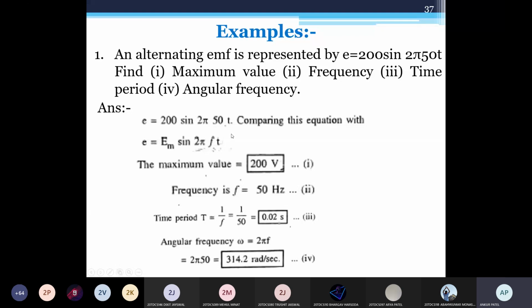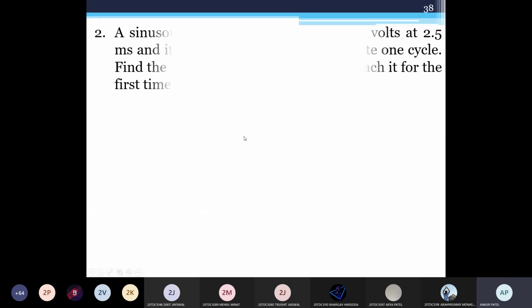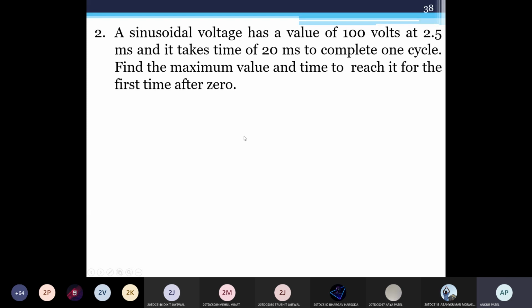Now we'll move to another example. A sinusoidal voltage has a value of 100 volt at 2.5 millisecond, and it takes a time of 20 millisecond to complete one cycle. Find the maximum value and the time to reach it for the first time after 0. So you need to find the maximum value, and then the time at the maximum value.